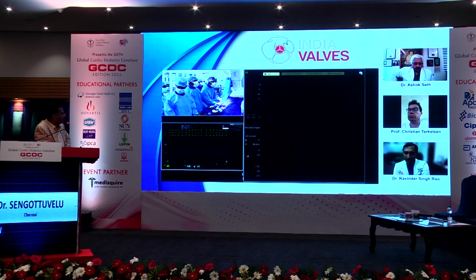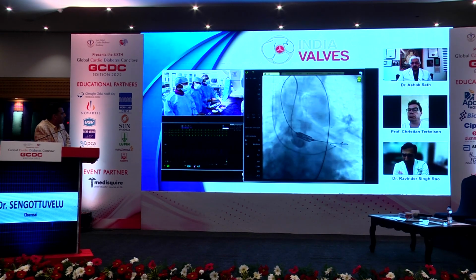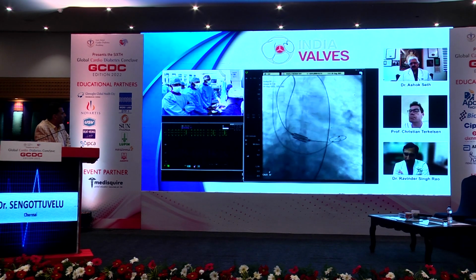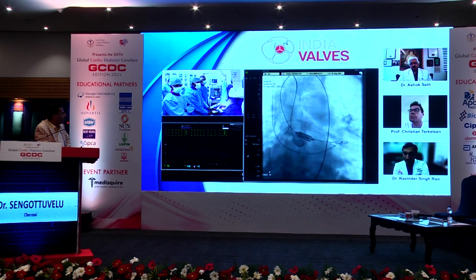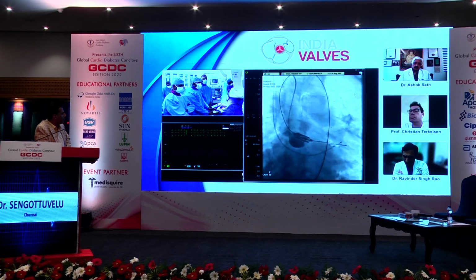There's a lot of talk about the RAO caudal view, even in a balloon expandable valve, to look at the depth, which we can minimize if you look at this view. This looks better, to tell you frankly. Yeah, we removed the parallax as well in the valve, so it looks better. We'll just take one more view and maybe we are ready to go. Yeah, looks good.